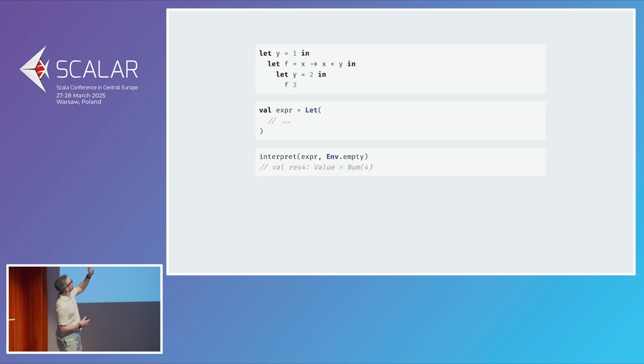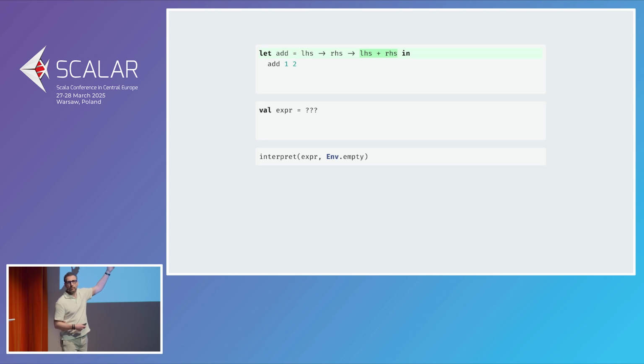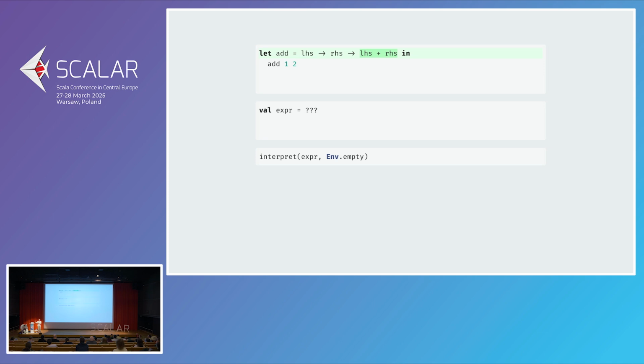Oh yeah, and I just want to quickly show we have support for non-just unary functions. Unary functions are functions that take a single argument, but if you think, there are a lot of functions that take more than one argument, addition famously. If you think about it, we already support that if you think about it the right way, because you could think about addition as a function that takes the left-hand side and returns a function that takes the right-hand side and returns, well, the addition of the left-hand side and right-hand side. And we don't even have to add anything to the syntax. That's all there is to it. We have support for any arity, quite unlike Scala, for example, which I think is still limited to a number of parameters.